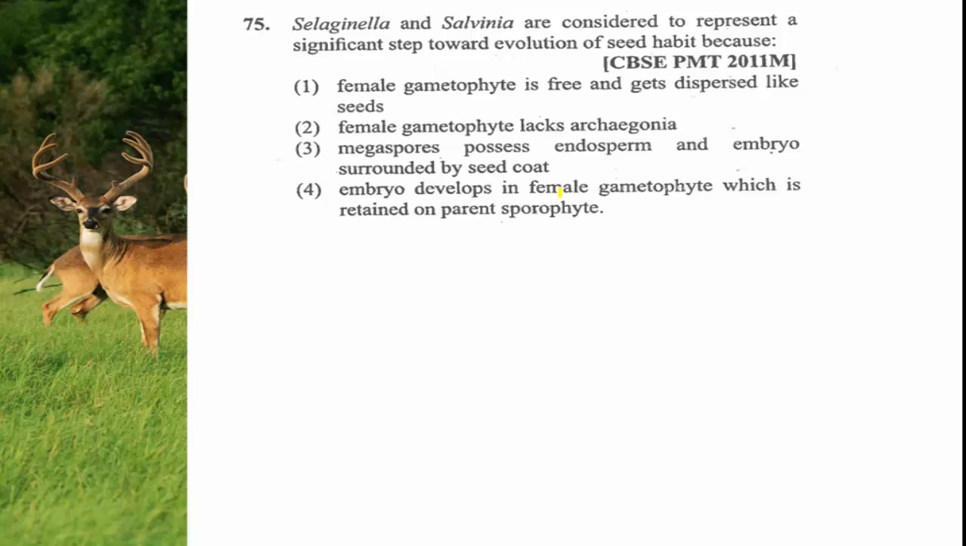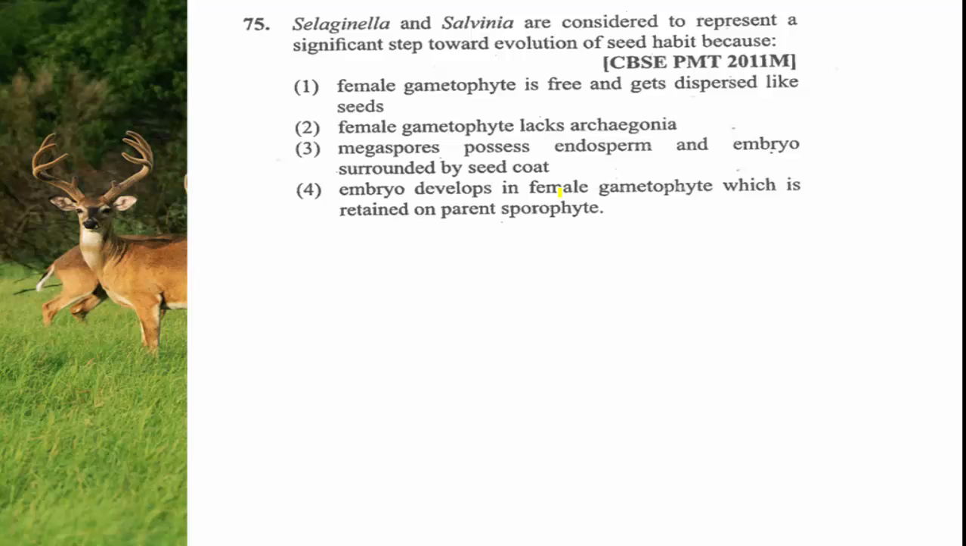Selaginella and Salvinia are considered to represent a significant step towards evolution of the seed habit because... Selaginella and Salvinia are both pteridophytes, and they indicate a very important step towards the evolution of the seed habit, that is, plants producing seeds. The question asks why. Option 1: female gametophyte is free and gets dispersed like seed.